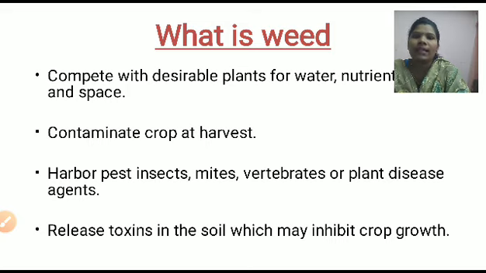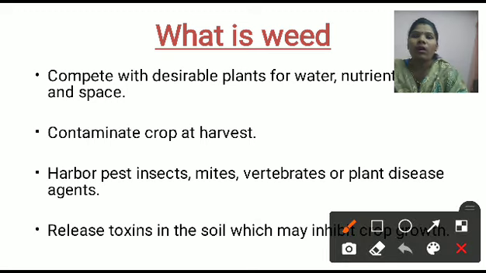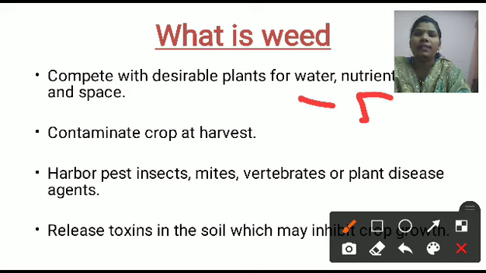They decrease the rate of crop production. That's why we have to kill the weeds. There are different reasons to kill the weeds. The first reason is that weeds compete with the desirable plant for water, nutrients and space. That's why our plant production decreases.